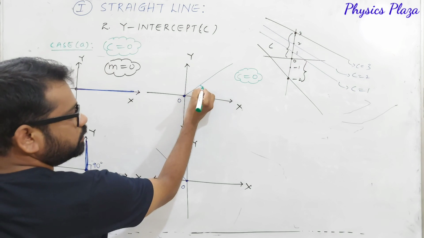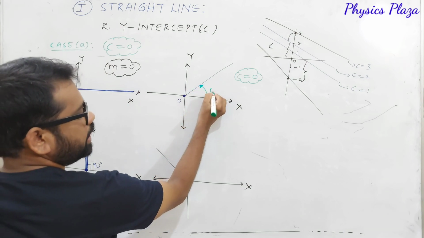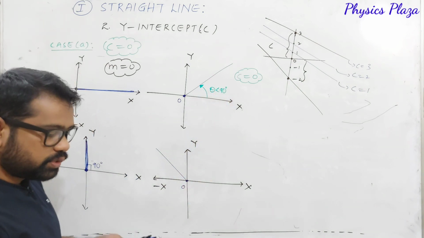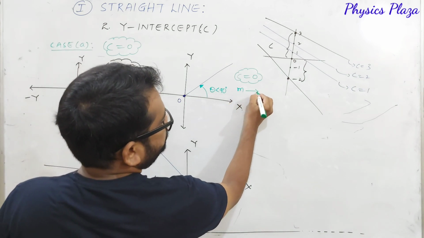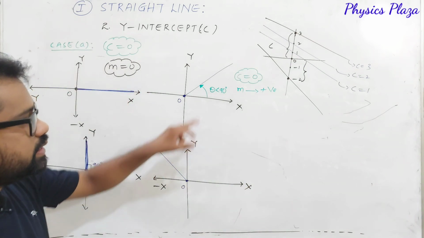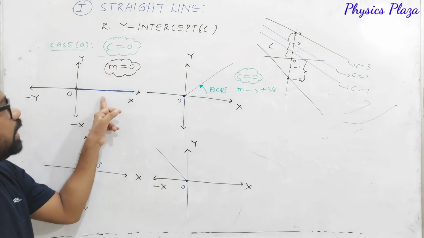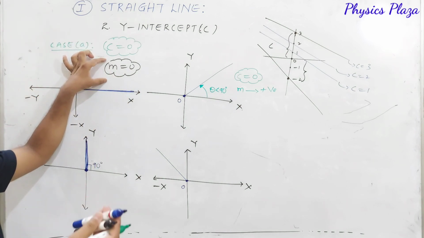And look at here, this straight line is making this angle, and this angle is less than 90 degrees. It is an acute angle. So as it is an acute angle, dear children, m is positive. Means here, this is a straight line with a 0 intercept and positive slope. The earlier one is a straight line with 0 y-intercept and 0 slope.